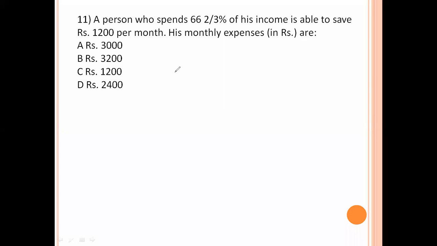Next question. A person who spends 66 2/3% of his income is able to save 1200 per month. His monthly expense is 66 2/3%, which means the remaining saving is 33 1/3% of the total salary. If X is the salary, 33 1/3% of X equals 1200, so 1/3 into X equals 1200. X is the salary, so X equals 1200 into 3, which is 3600.